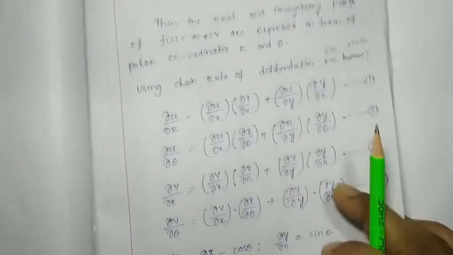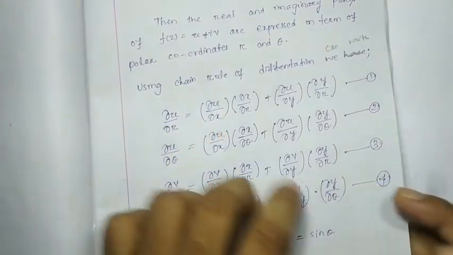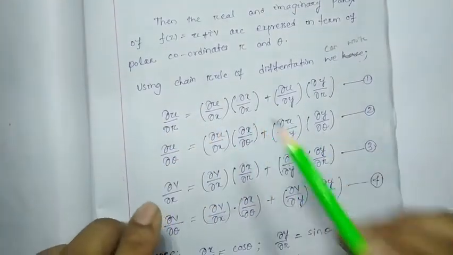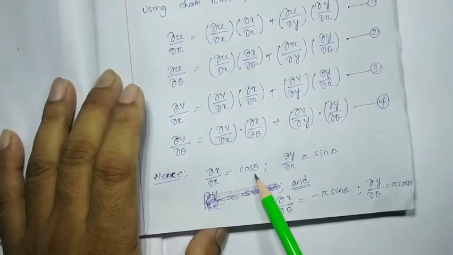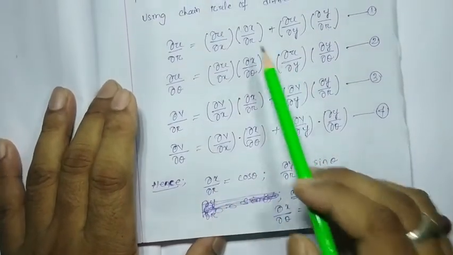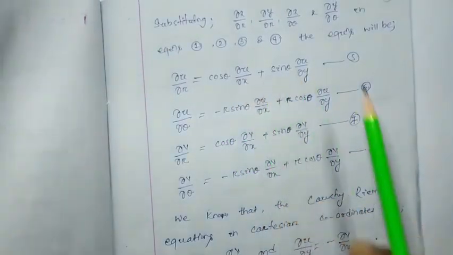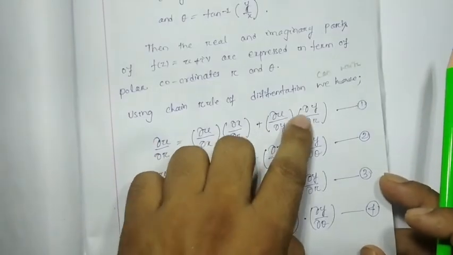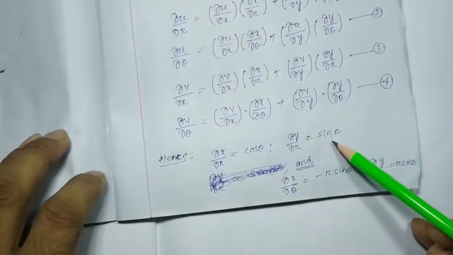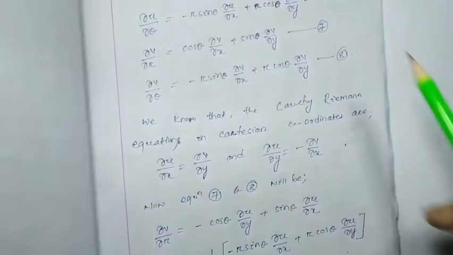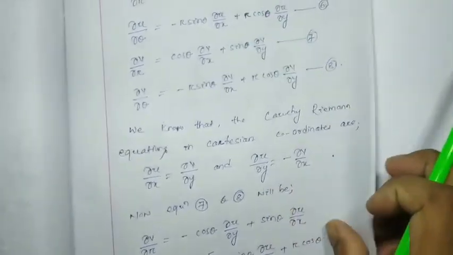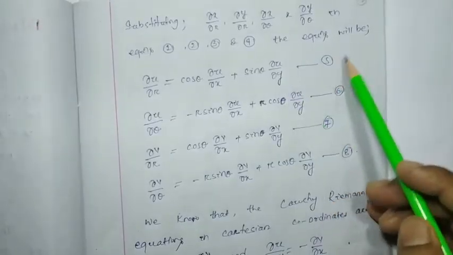Here del u by del r equals del u by del x into del x by del r. Del x by del r is nothing but cos theta, so we put cos theta. So it is cos theta into del u by del x plus del u by del y into del y by del r. Del y by del r is nothing but sin theta, so we write sin theta into del u by del y. Let this be equation number 5.